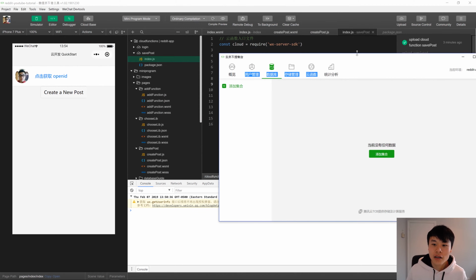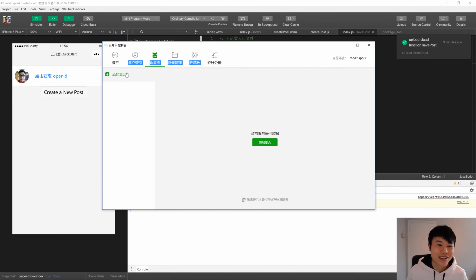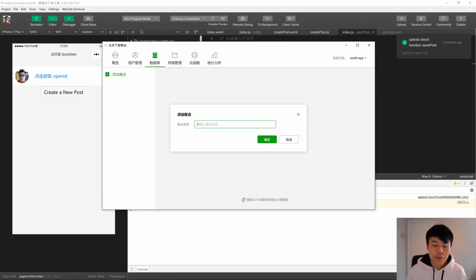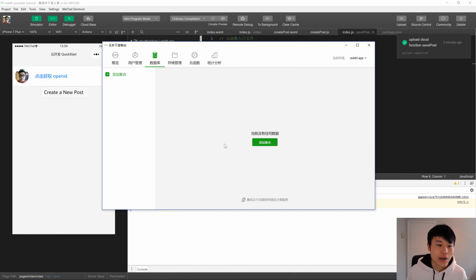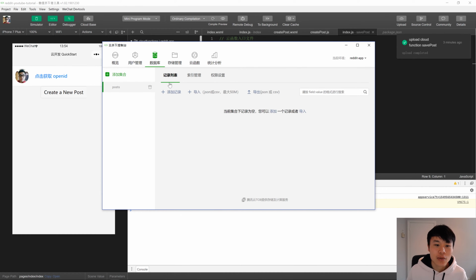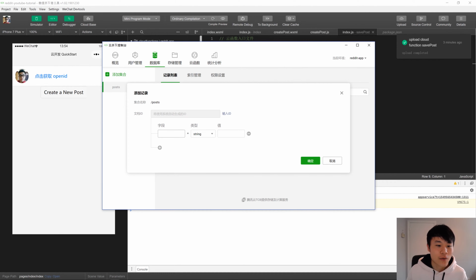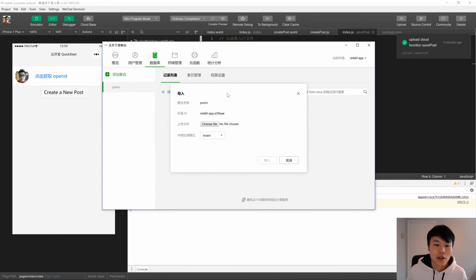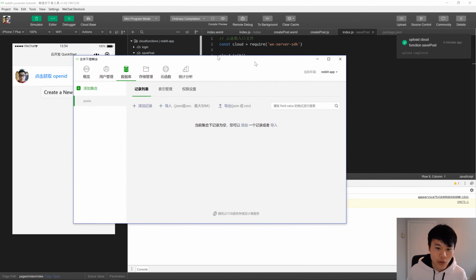But fortunately, you have icons and stuff, right? And you have this tutorial. Click this plus button to create a collection, and we call it posts. And now in this collection, you can put a bunch of JSON documents. So you can actually define the documents yourself in this editor, or not this editor, but this database client. And of course, you can also upload a file to do it much faster. But we're not going to do that.